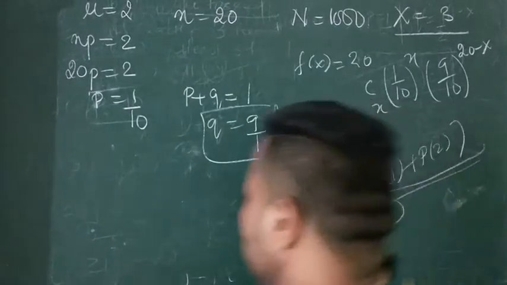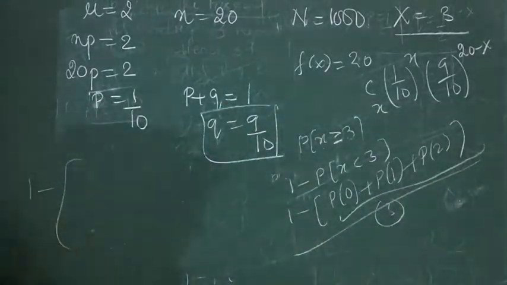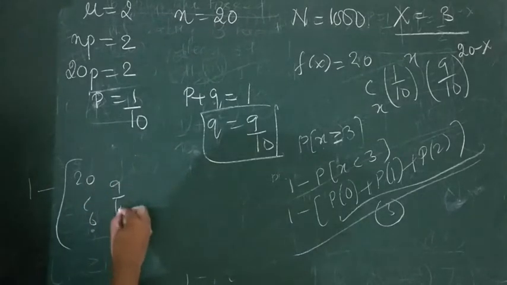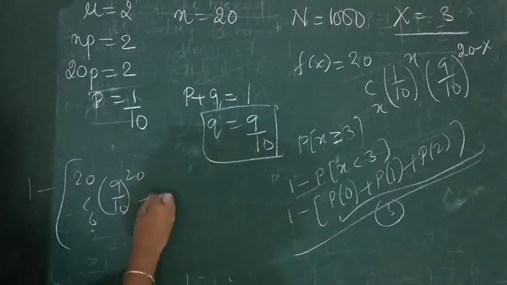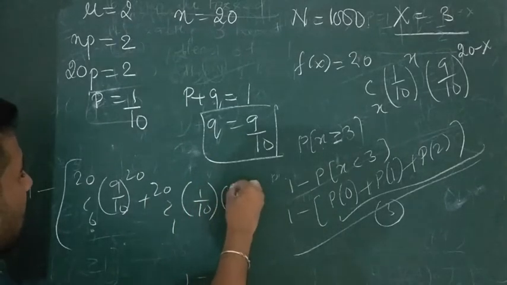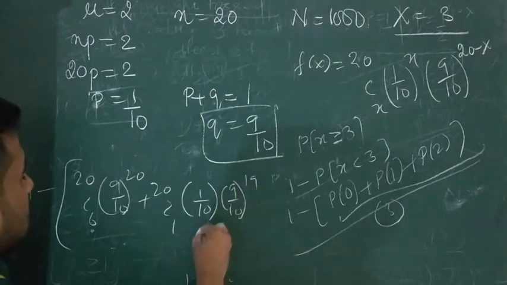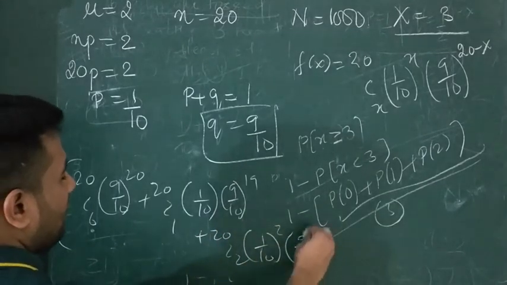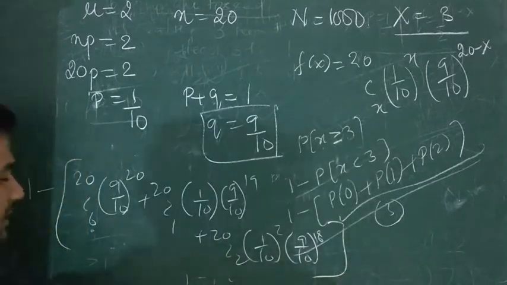So do that. That is 1 minus 20C0 (9/10)^20 plus 20C1 (1/10)(9/10)^19 plus 20C2 (1/10)^2 (9/10)^18. That's it. Then